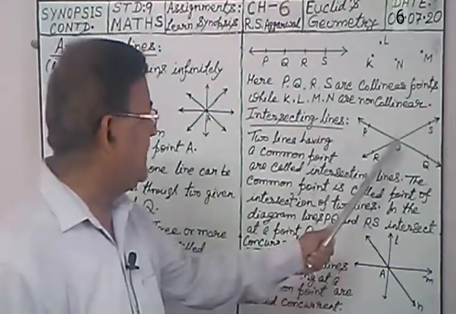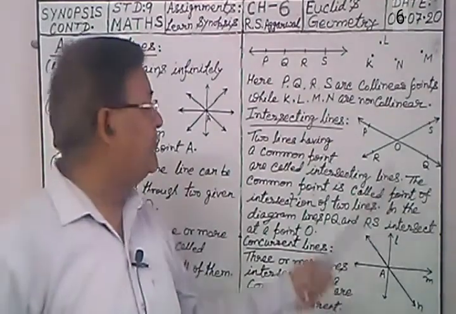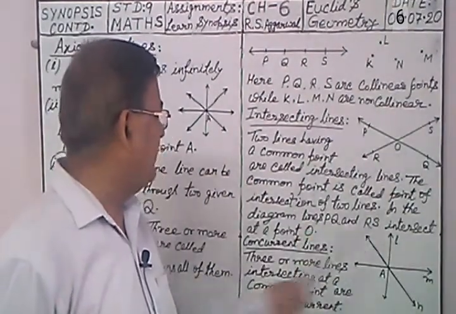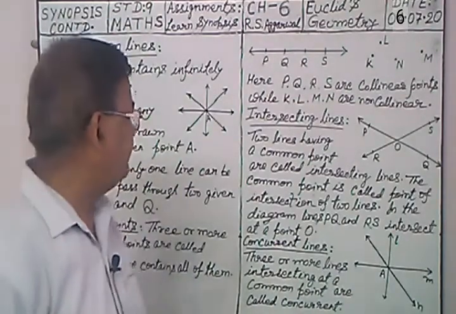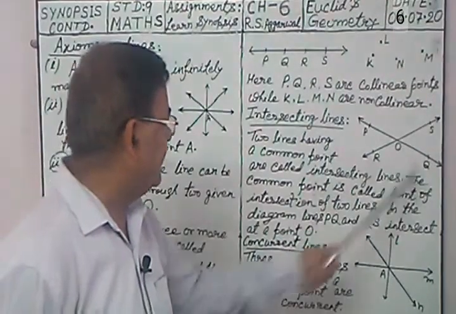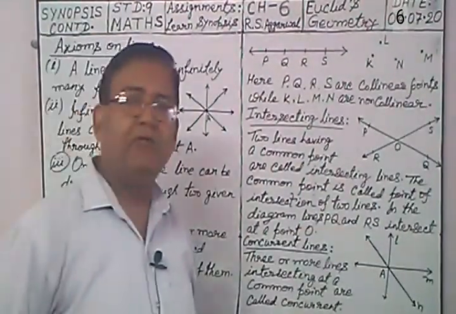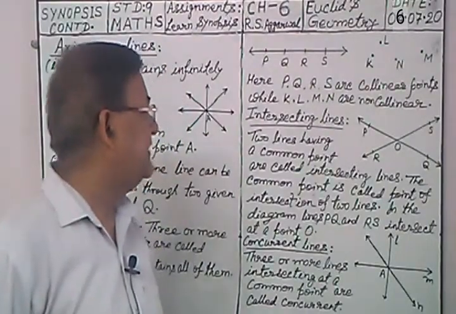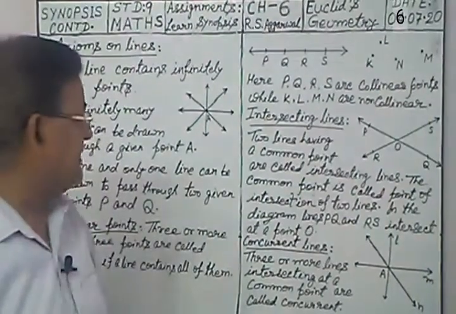And the common point is called the point of intersection. The common point O is called the point of intersection of the two lines. In the diagram, lines PQ and RS intersect at a point O. See the diagram here, both the lines PQ and RS intersect at the point O. So O is the point of intersection.